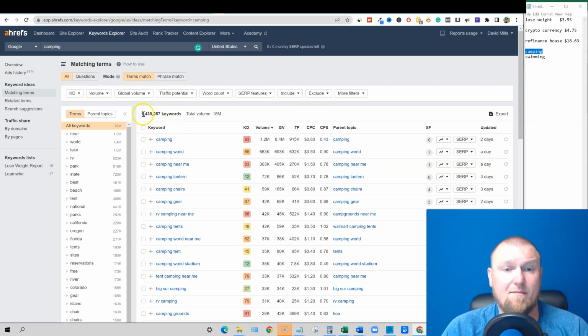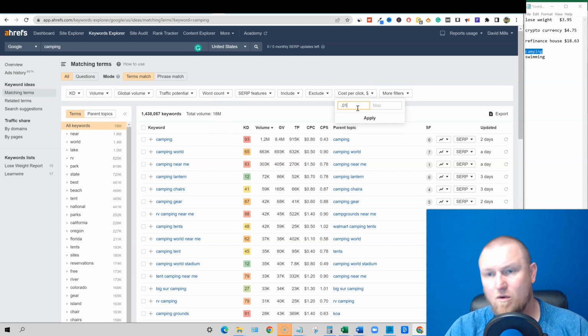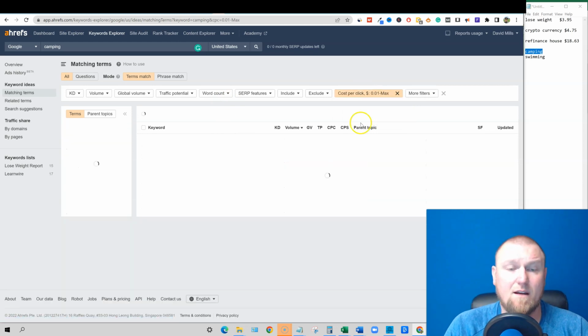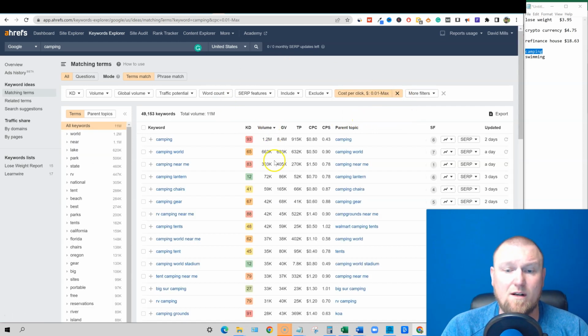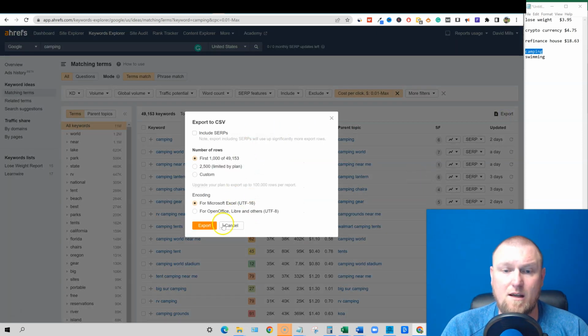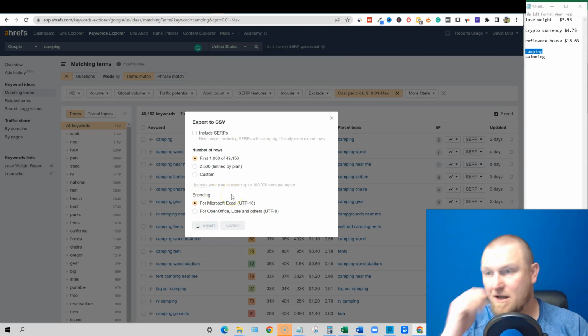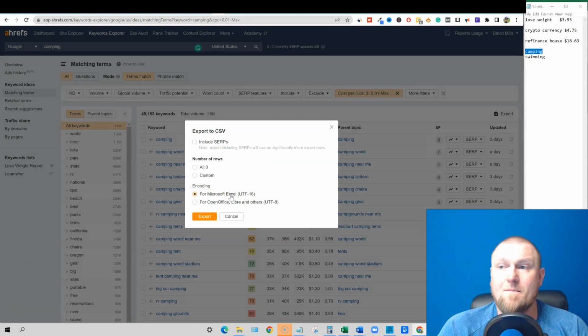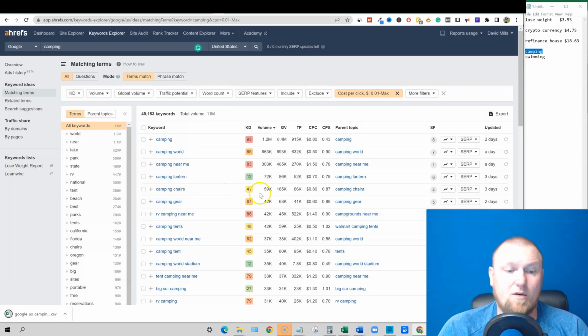This one is a big niche. Just typing in camping, 1.5 million keywords. I'm going to go over here to the cost per click filter, like I said, and 0.01. We just wanted it to have something. And then it's still sorted by volume, which is good. Okay, then we're going to say export, and we're going to say the first 1,000. So this is how I would go and assess the market, because then we're going to be able to see which one makes the most money.